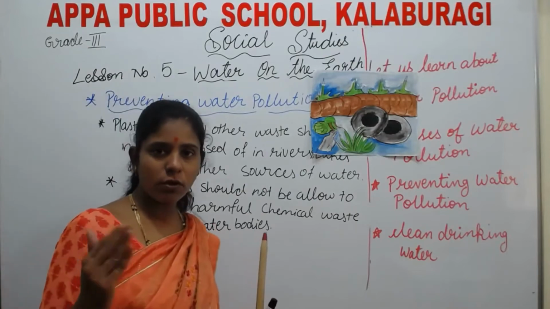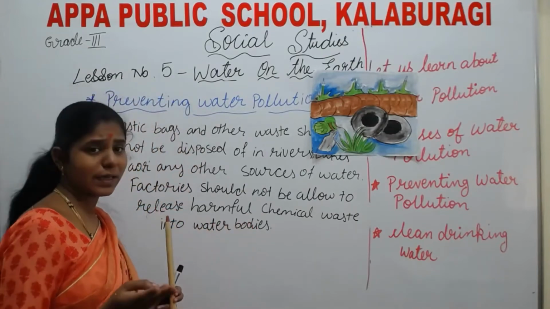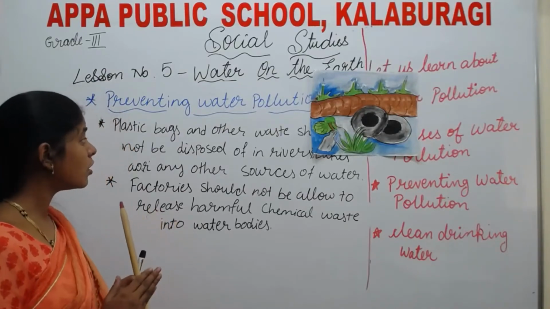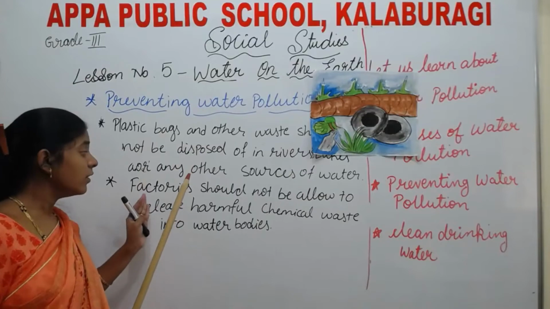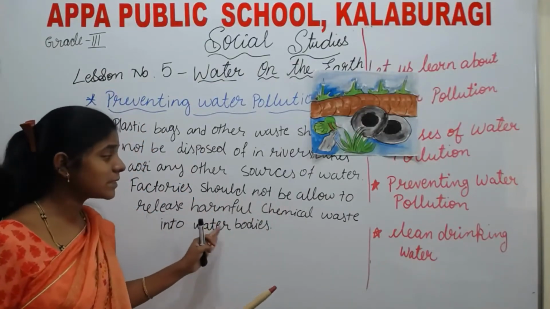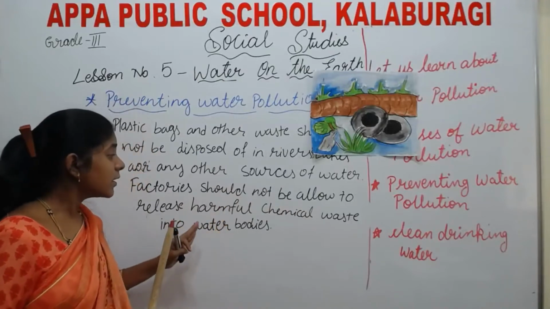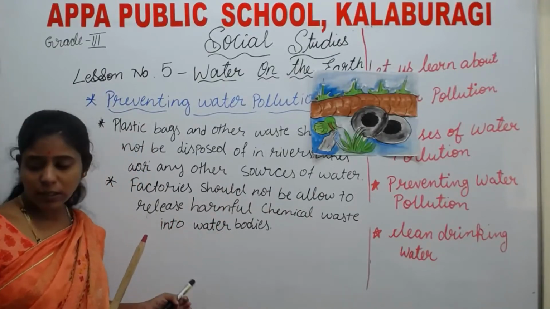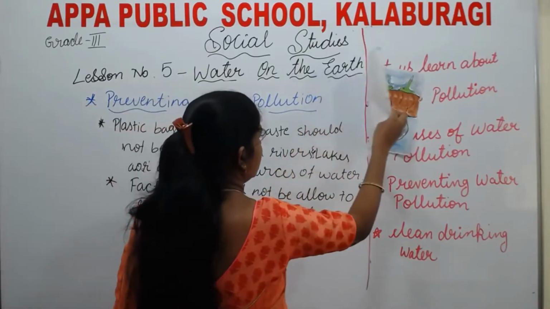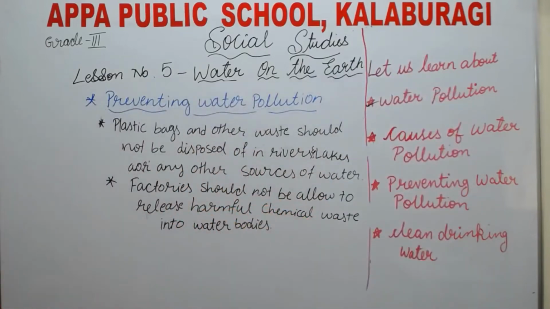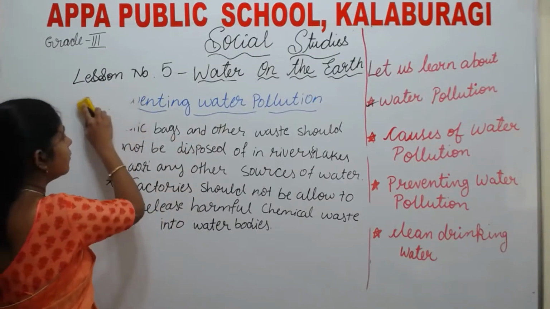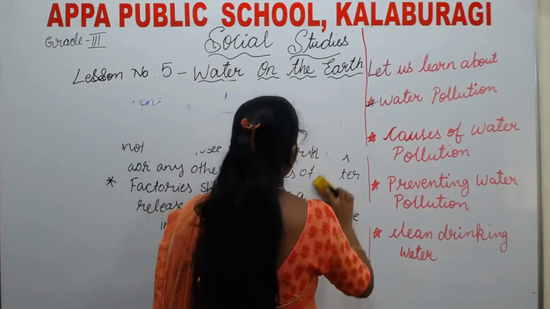Plastic bags and other waste should not be disposed in rivers and lakes or any other sources of water. Any other sources of water means what? Lakes, wells, oceans, seas, etc. We should not dispose. Factories should not be allowed to release harmful chemical waste into water bodies. Understood about preventing water pollution? Yes. Now we'll move to clean drinking water.